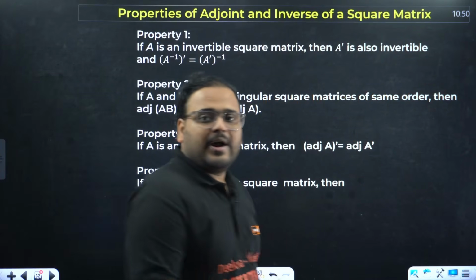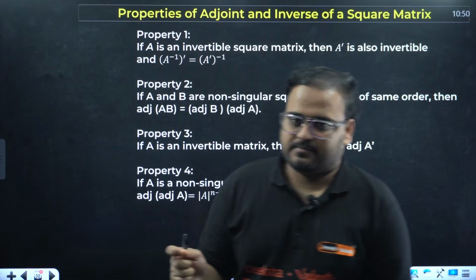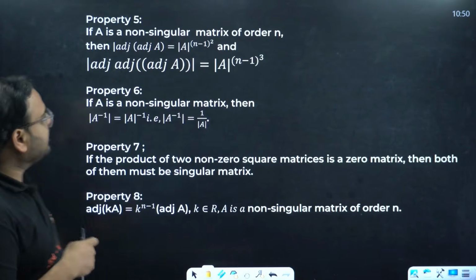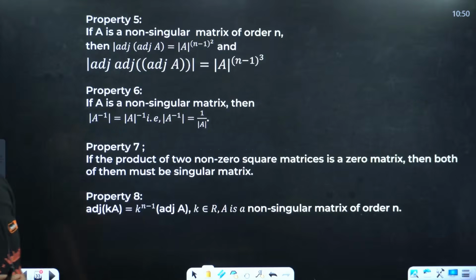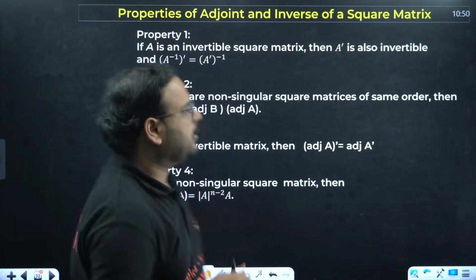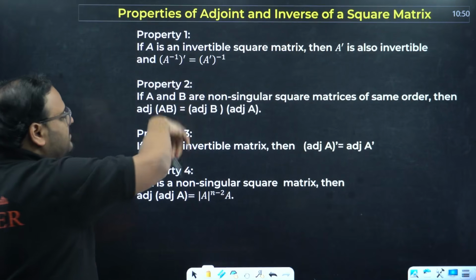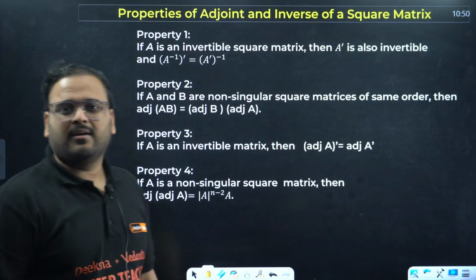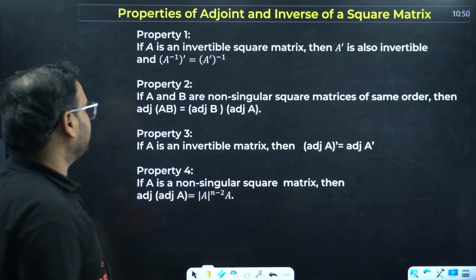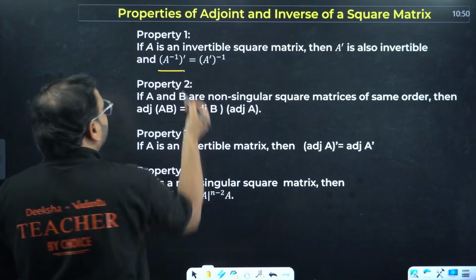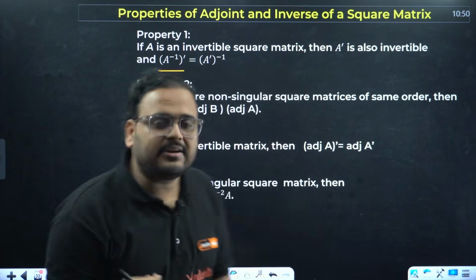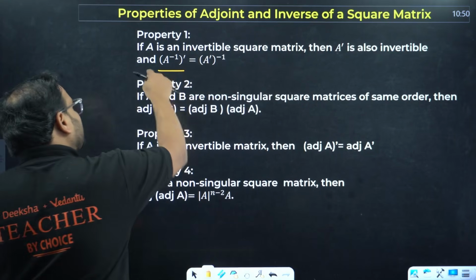Properties of adjoint and inverse of a square matrix. Of course, what is inverse? We'll look into that. What is inverse of a matrix? We'll look into that. That will come. Here it is. Let's learn the properties of adjoint right now. Since we are learning, that's why I put it all together. These are important, very useful in question solving for both the examinations. If you are taking transpose of the inverse, you can simply take inverse of the transpose, the result is the same.